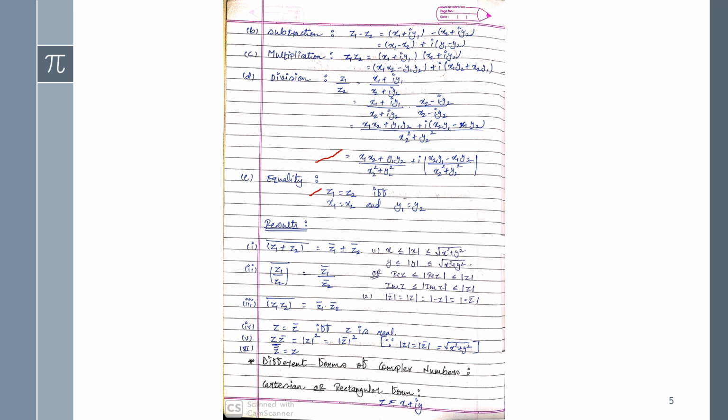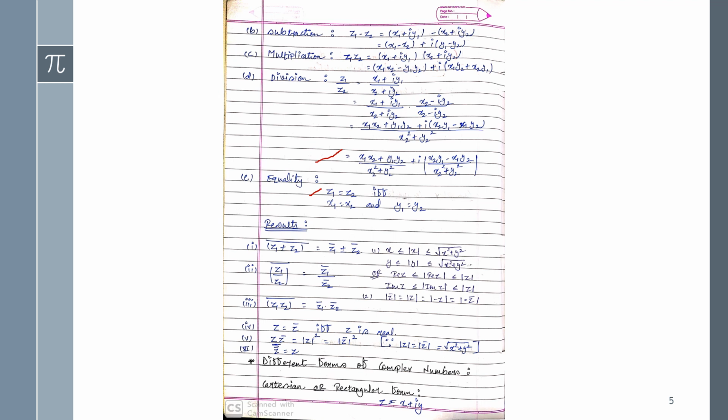And here I have written one more condition for this. x is always less than or equal to mod x, and that is always less than or equal to the square root of x square plus y square. This is a condition that you have to accept. This has been proved with a theorem, and I am giving it here. Now the same for division, the whole conjugate of z1 upon z2. Here I have written mod z1 upon mod z2.